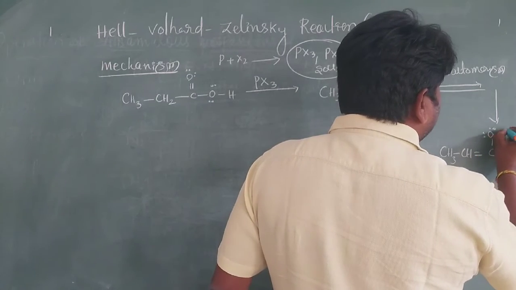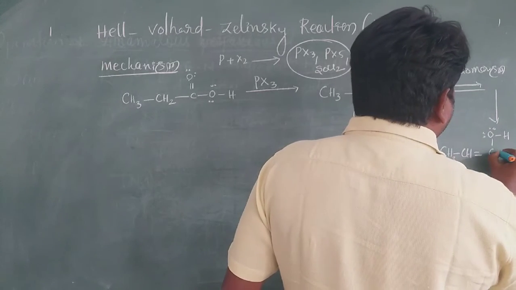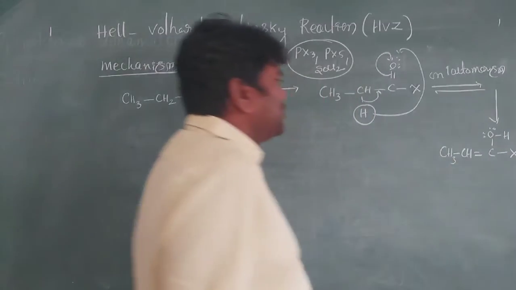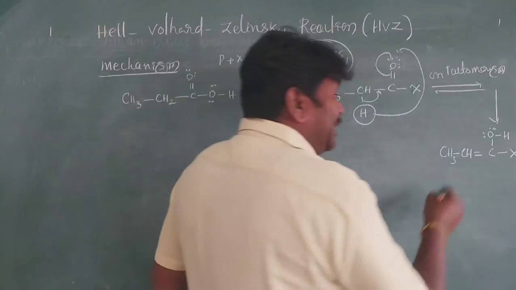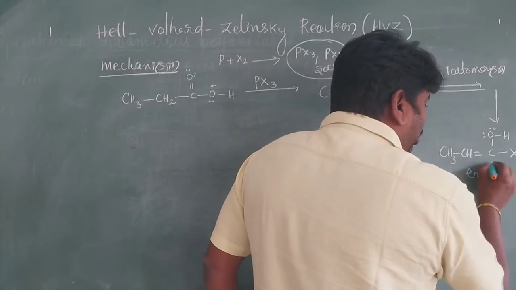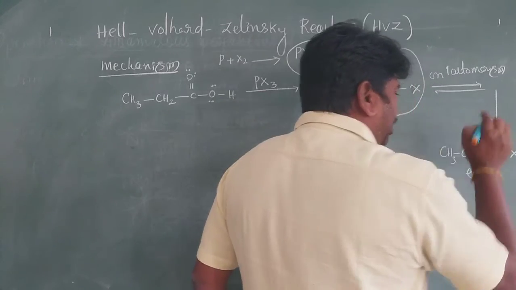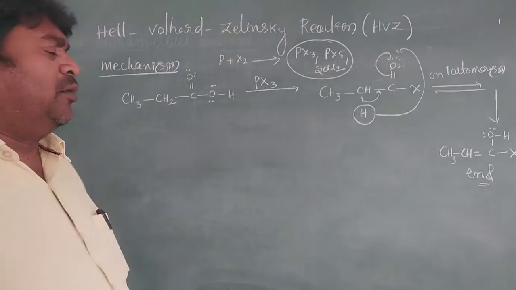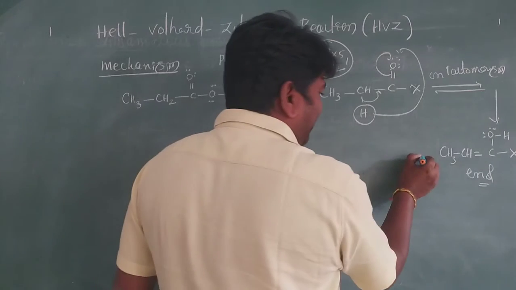It is a lone pair. It is an H. Next one, it is an X. It is very important. This is an enol compound. Enol. Okay, it is a double bond. It is an alcohol. It is an enol compound. Next one, what happened, my dear students?